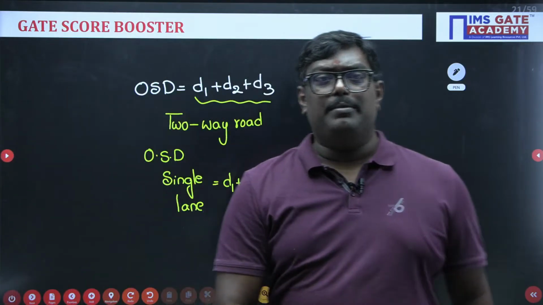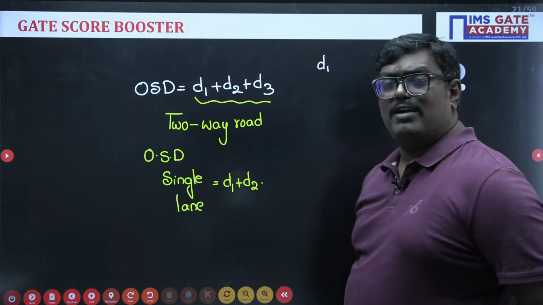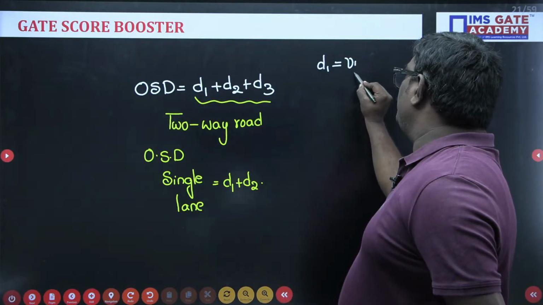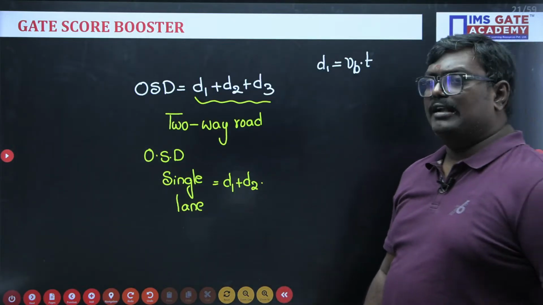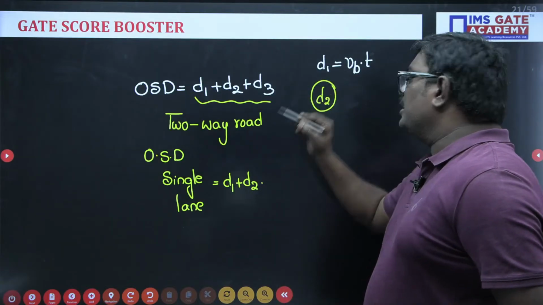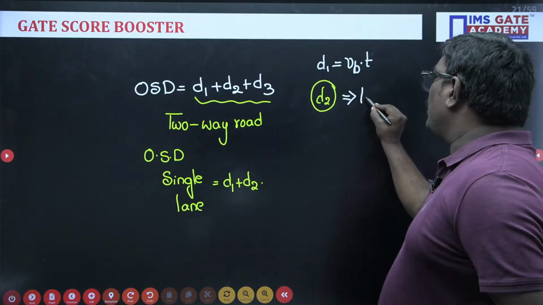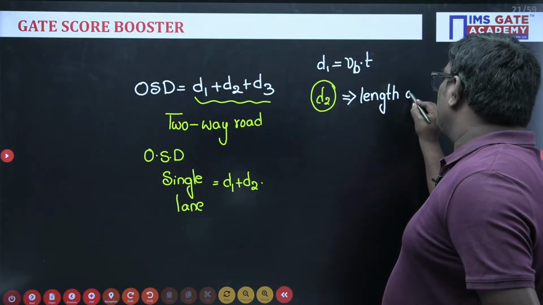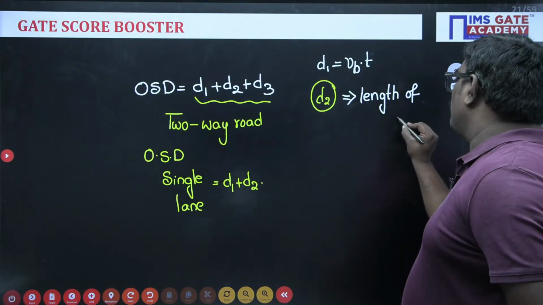Now let me tell you what D1 is. D1 is the distance travelled by the slow moving vehicle. You can say D1 is equal to VB into T. I will tell you what VB is. Now D2, this is very important. We call D2 the length of overtaking zone. D2 is nothing but the distance, you can write distance of overtaking zone or length of overtaking zone.